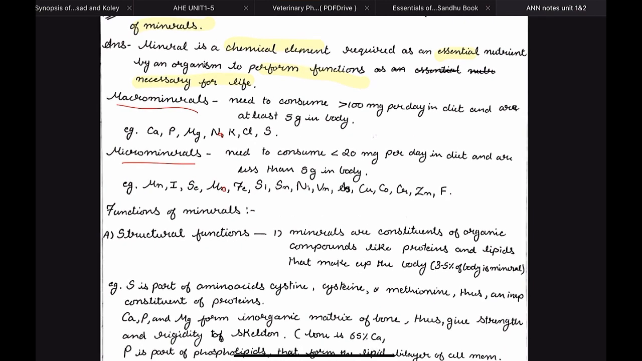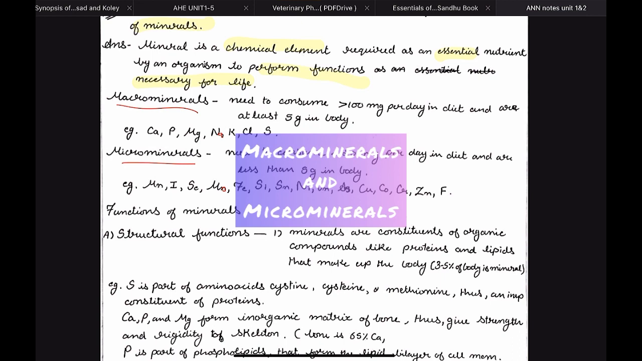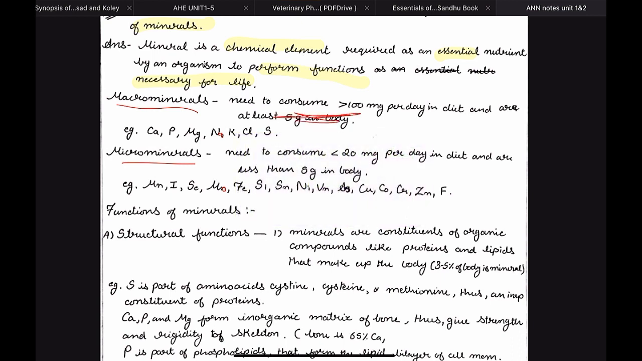Then what are the examples of macro minerals and micro minerals? You don't look at this information, it's a little bit wrong. First, the examples are important. In macro minerals, macro means big. So we are not talking about the size of the mineral, we are talking about the amount that is required, or you can think of it as the amount that is present in the body. So calcium, phosphorus, magnesium are present in the bone, a very big thing. So calcium, phosphorus, magnesium, they are macro minerals.